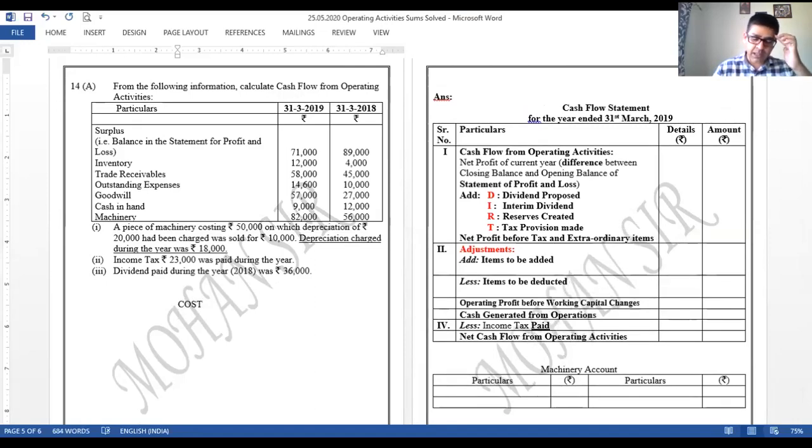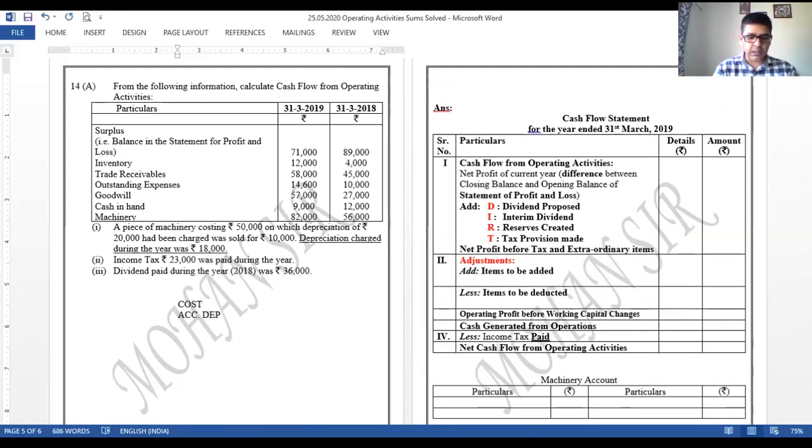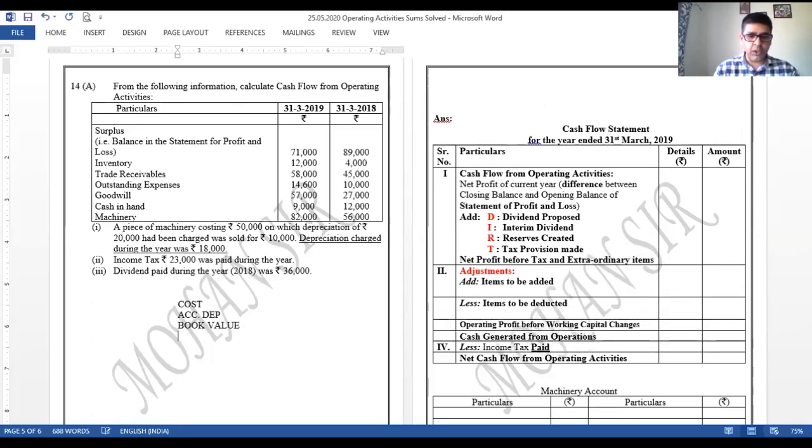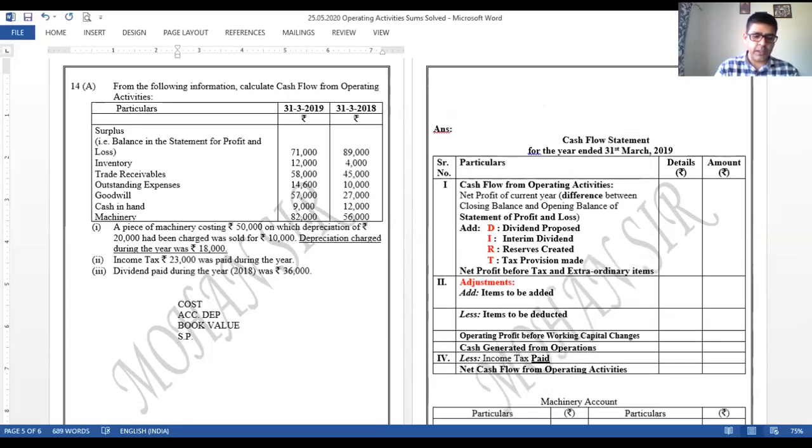After cost base we used to minus accumulated depreciation. Next came book value. After book value I used to write the selling price, and finally I used to get the profit or loss. Okay? I'm sure everybody remembers this calculation.